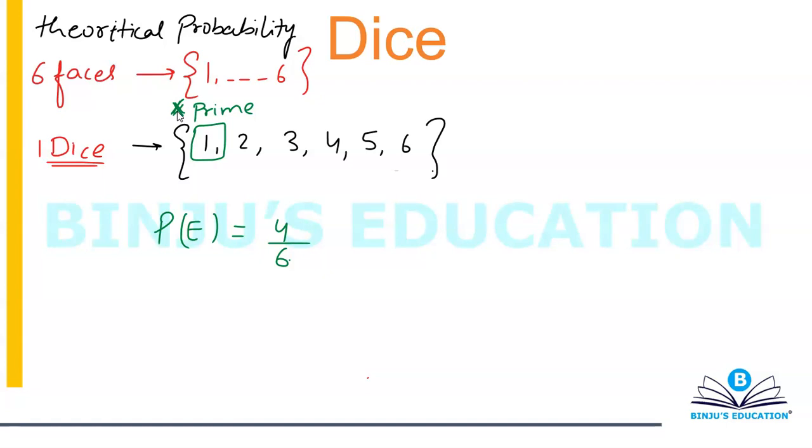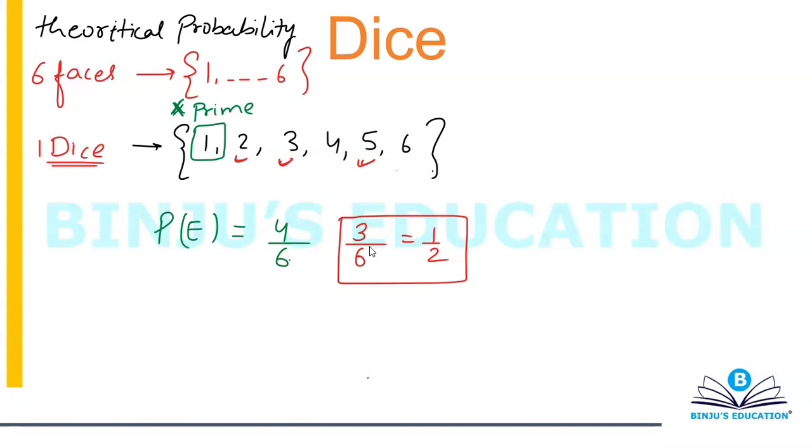So if you're looking for prime numbers, your favorable outcomes are 2, 3 and 5. That is, you have 3 favorable outcomes. So if you want a prime number on the top face, your probability becomes 3 by 6, which is equal to 1 by 2. So the probability of having a prime number on the top face is simply 3 by 6 or 1 by 2.